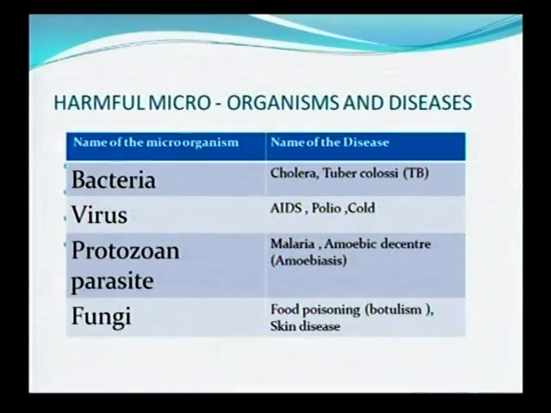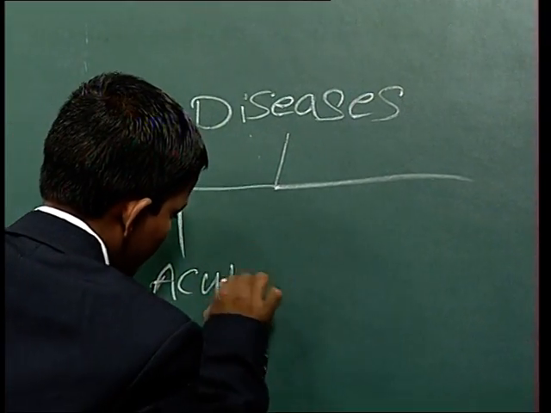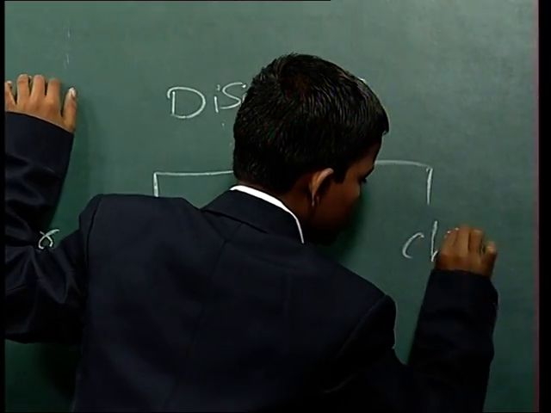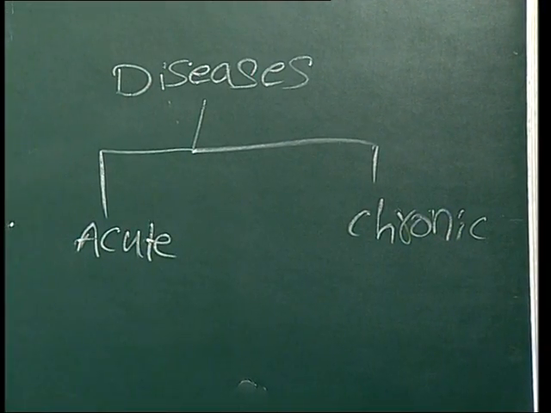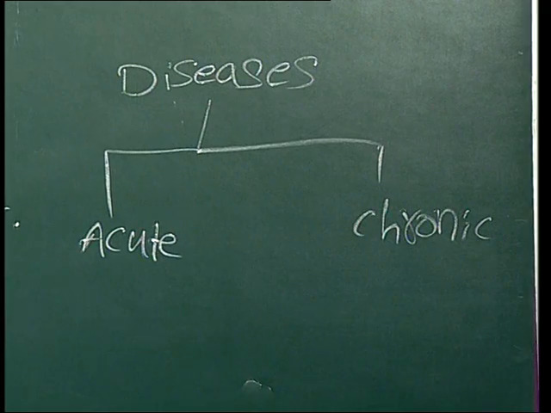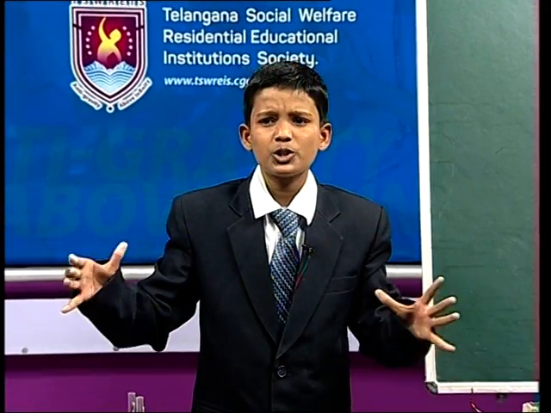Diseases are divided into two types, that are acute disease and chronic disease. Acute disease means the disease which lasts for a very short period of time.